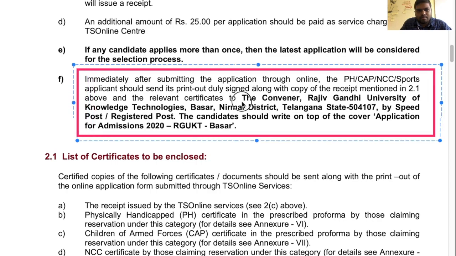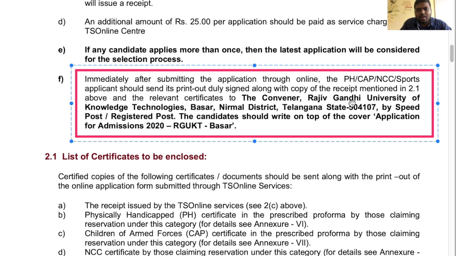The Convener, Rajiv Gandhi University of Knowledge Technologies, Basar, Nirmal District, Telangana State, 504107. Speed post or registered post, either we can accept. The candidate should write on the top of the cover, Application for Admissions 2020 RGUKT Basara. Don't forget to write this on top of the envelope. This is important. You have to send your online application along with the relevant documents to this particular address.